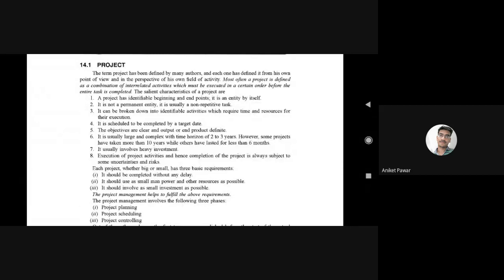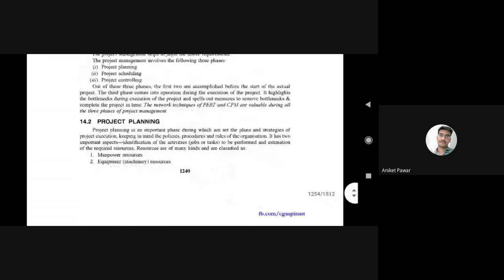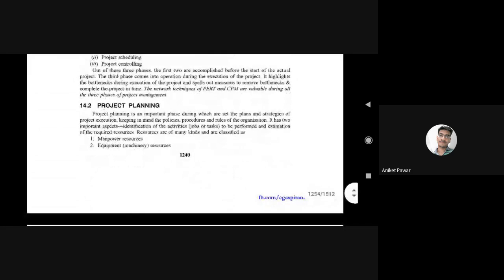Now we have to choose the best. You have to take the best solution from them. Okay, this is our task, or this is our duty as a mechanical engineer. So this is all about project. Okay, now what we have to do in this chapter. Now project planning. Okay, project planning, what factors are required for the project planning?